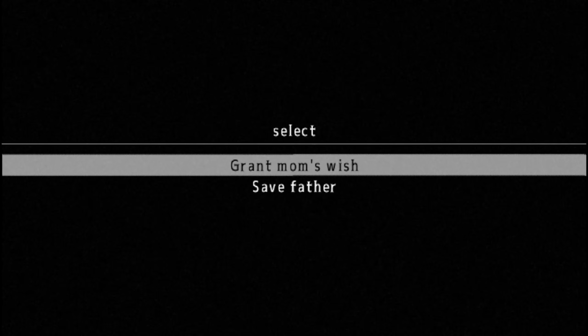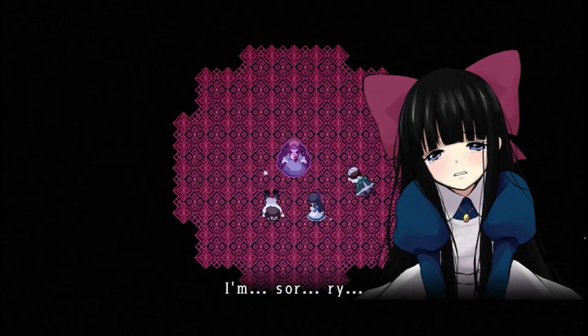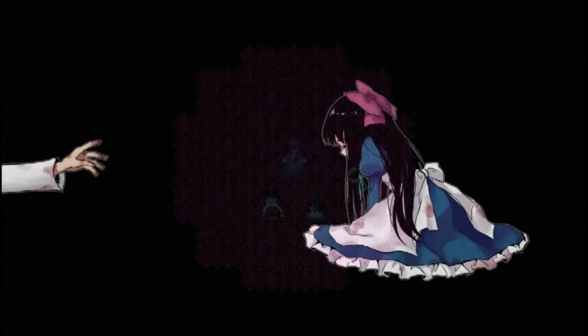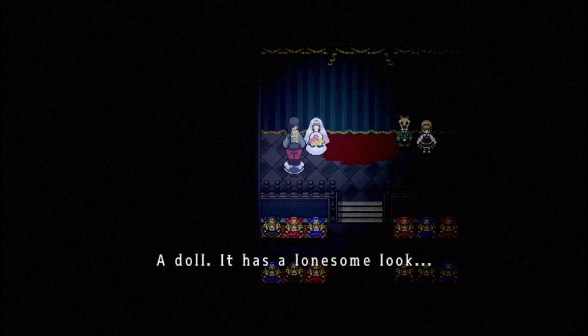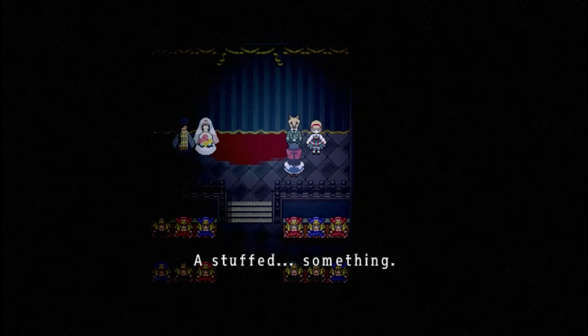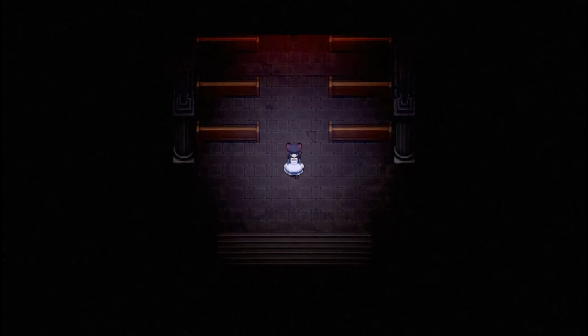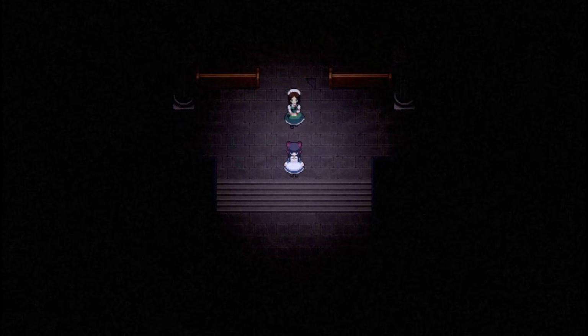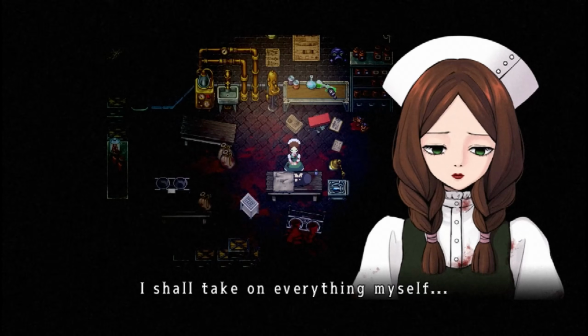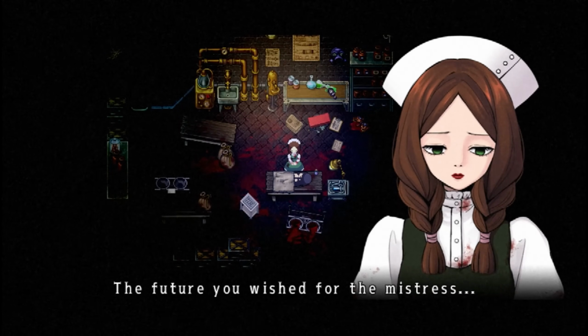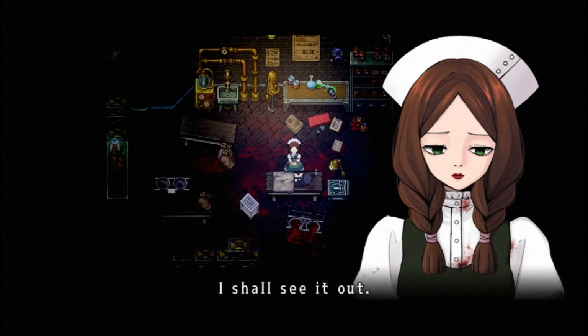Aya intervenes and, recalling her conversation with Ogre, must choose between fulfilling her mother's wishes or saving her father. If Aya grants her mother's wish, Alfred is dragged away by her mother. Aya then awakens in a secret doll room with a bloodied statue behind a curtain. After reflecting on her father's death and the curse being lifted, Aya resolves to move on. However, Maria decides to continue Alfred's legacy and makes Aya her next victim, thus resulting in Bad Ending 1.